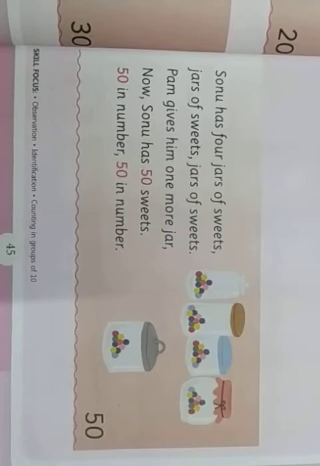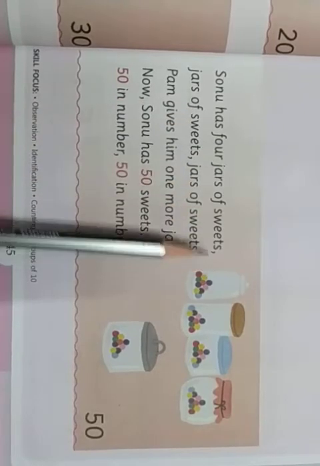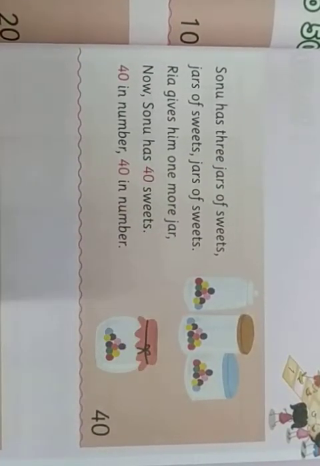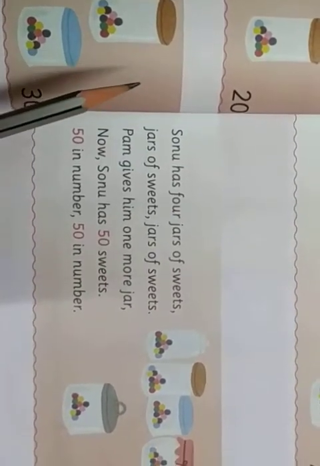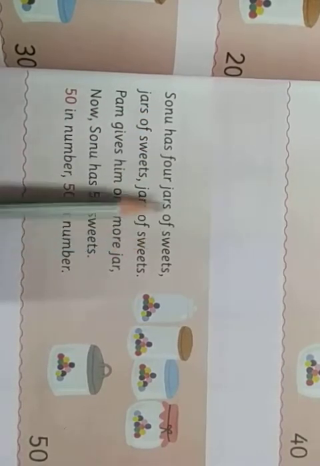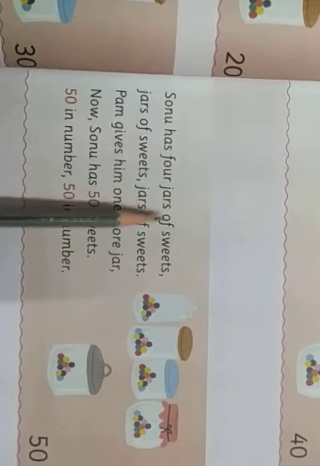Sonu has 4 jars of sweets. Now Sonu has 4 jars of sweets. Here Sonu is having 1, 2, 3, 4. 4 jars of sweets. Again Pam has given one more sweets jar. Okay. Sonu has 4 jars of sweets.